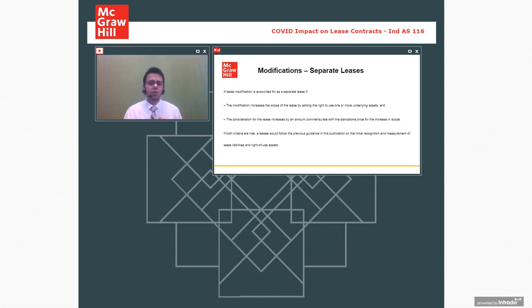Okay, now the point is that modification, what does Indian Accounting Standard 116 say? It says that if there is any form of modification in the contract, you should adjust your right to use asset and you should also adjust your lease liability for the same. Suppose there is an increase in the area that you were earlier paying rent for and you now need more area, so you have increased the area.